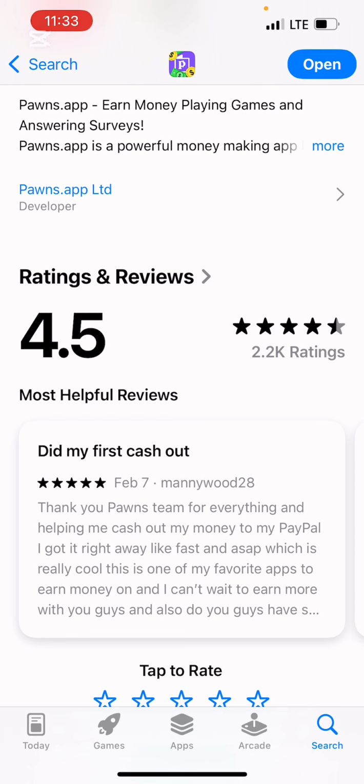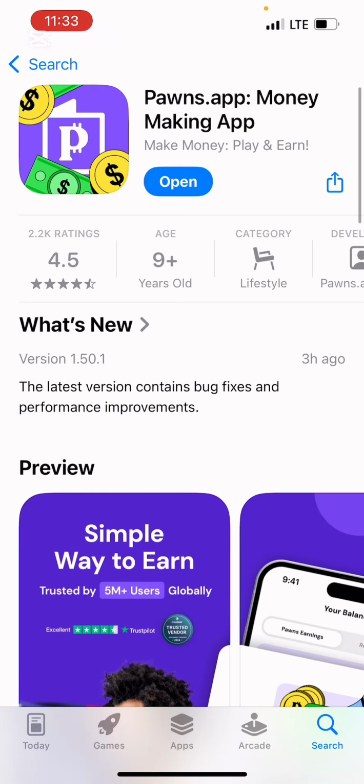This is one of my favorite apps to earn money on, and I can't wait to earn more with you guys. That's it. So I'm not going to be reading all that, right? You can see they have 2.2k ratings. That's 2,200 people have rated them with 4.5 stars, right?